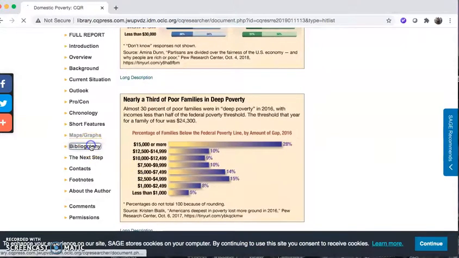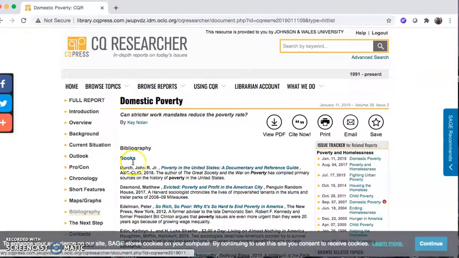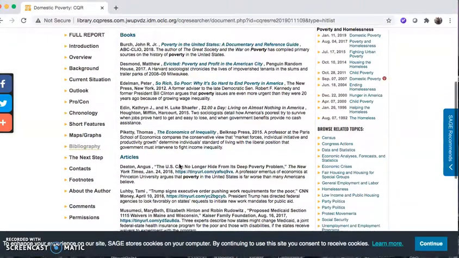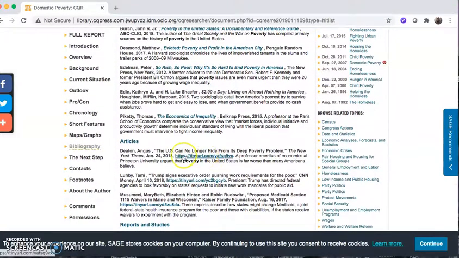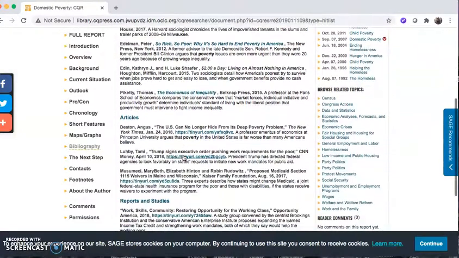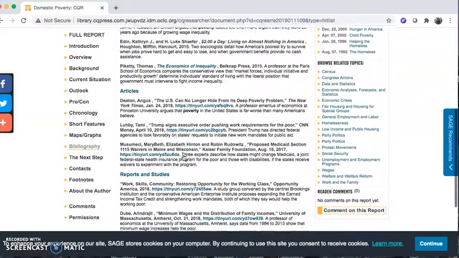And if you go to the bibliography, it's recommending books, articles. These are all useful tools that were used in the research for this issue. So this is great for further reading.